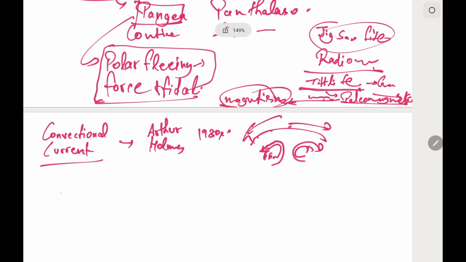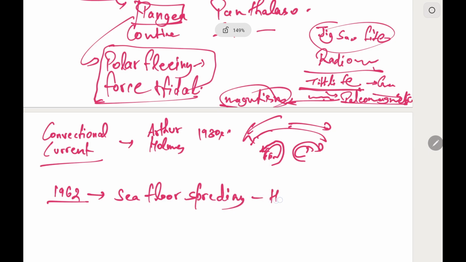Now, later in 1962, the sea floor spreading theory was given by Harry Hess, which explains the formation of ocean floor and the mechanism for the drifting of continents.